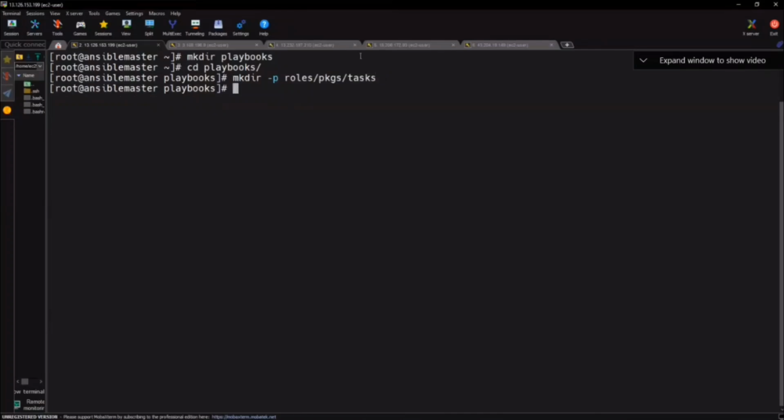We'll create one more directory structure for users. mkdir -p roles, which one? Users, inside this tasks. Remember, a playbook has tasks, no? Next, can you tell me a directory structure for web servers? mkdir -p roles/webserver/tasks.